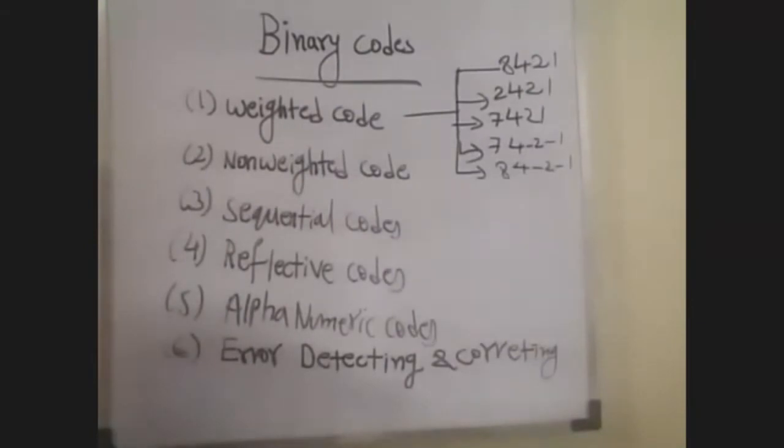Based on these weights, we can write decimal numbers as BCD numbers, binary coded decimal. Mostly we use the 8421 code.